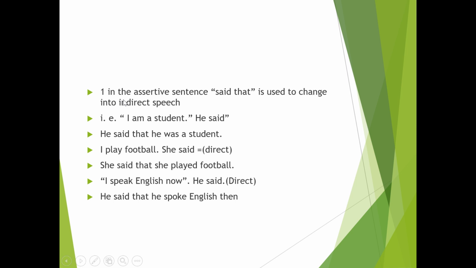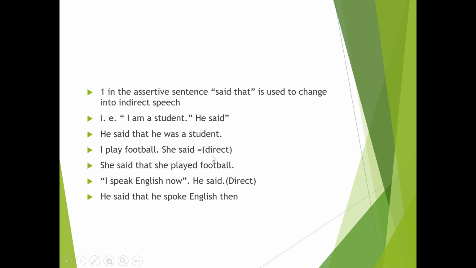So the rule now, rule number one: in the assertive sentence, said that is used to change into indirect speech. Assertive means subject, verb, object. This is an example: He said that I am a student. This is an assertive sentence, subject and then verb and object. He said that he was a student. Is, am changes into what? He was a student.